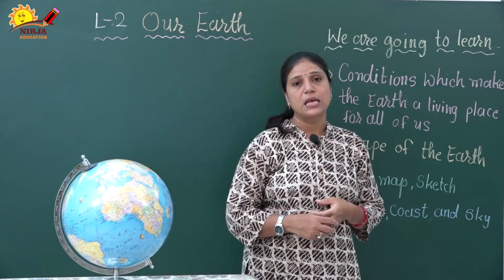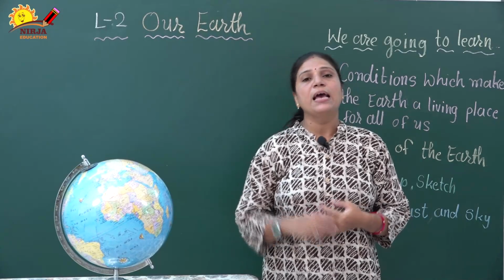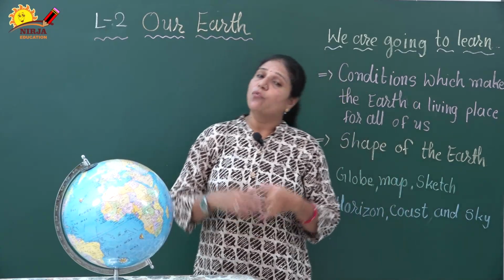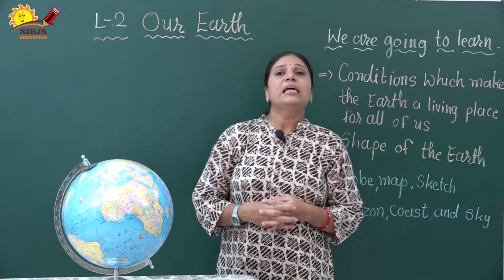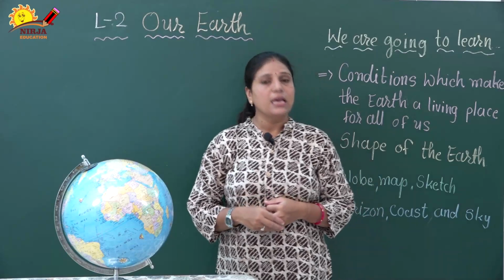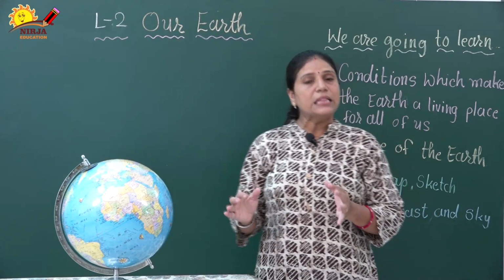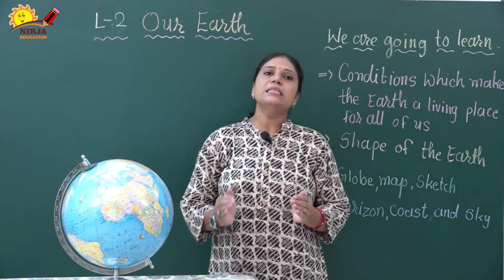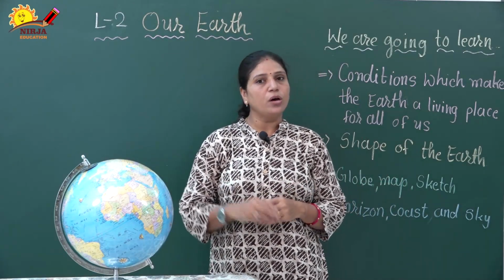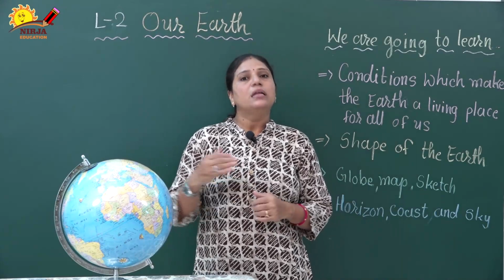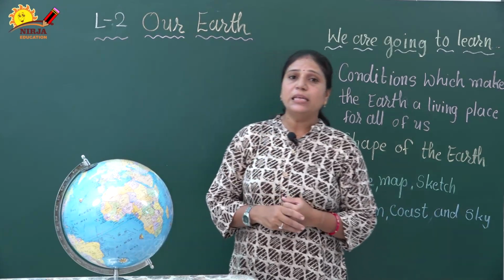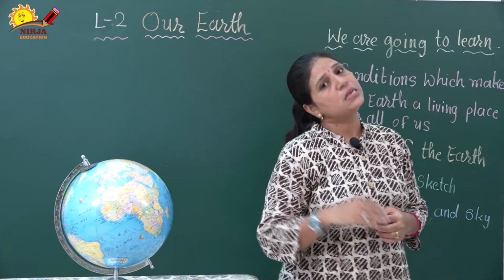Dear students, do you know why our Earth is a planet where life exists? Yes, our Earth has some features that make it the planet for living things. So first, the Earth is the 3rd planet from the sun.